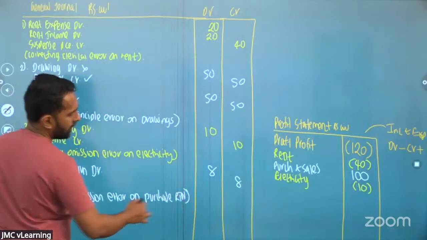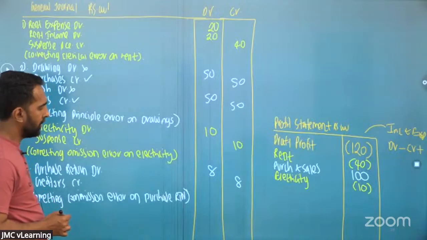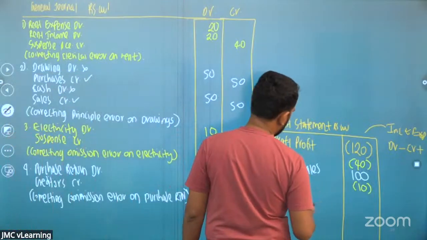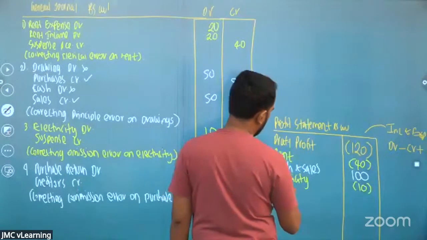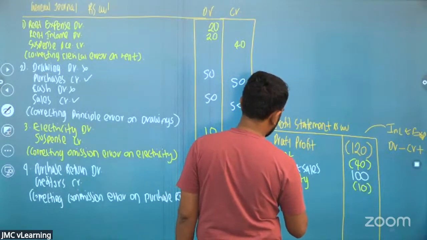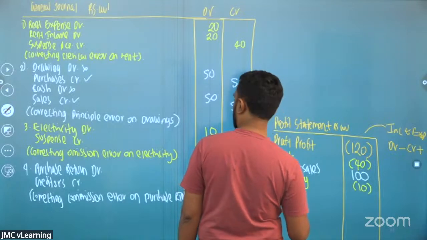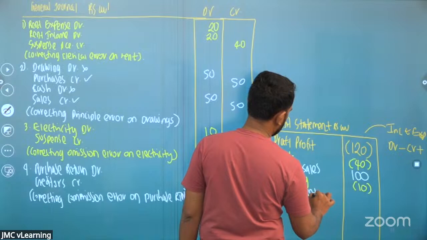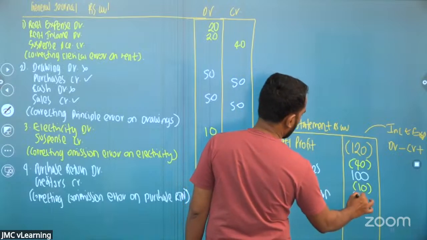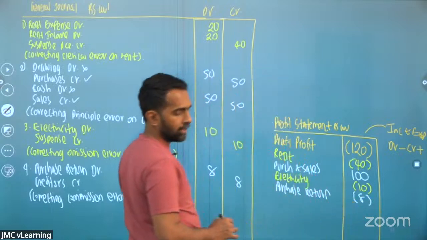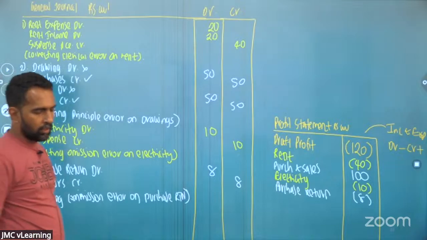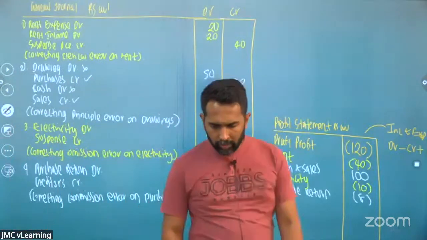So purchase return is an income account, so we will debit, meaning minus. We'll record that purchase return ₹8. Okay. So you're done up to the 4th point.